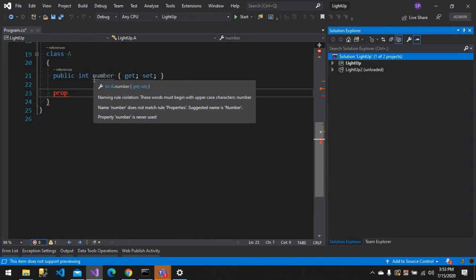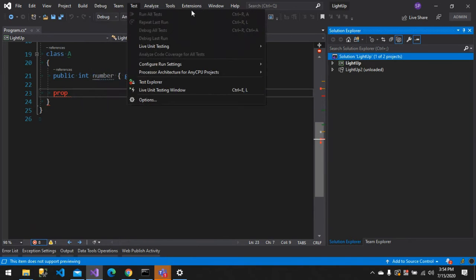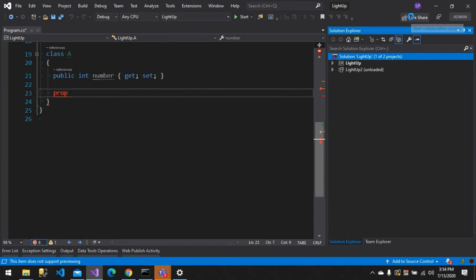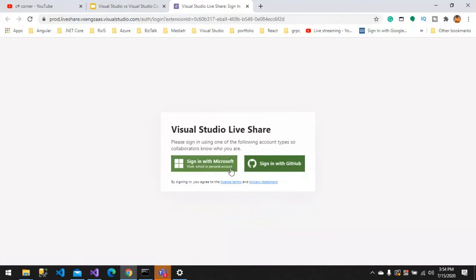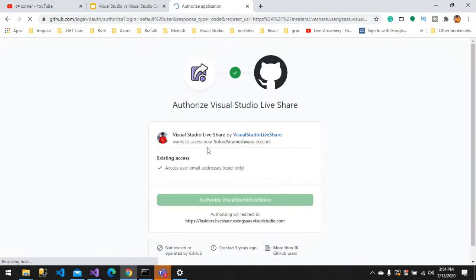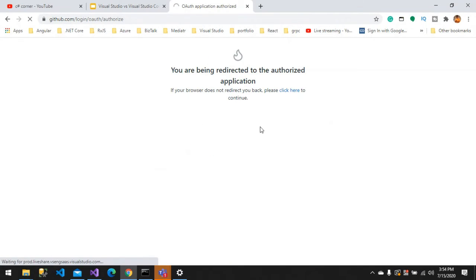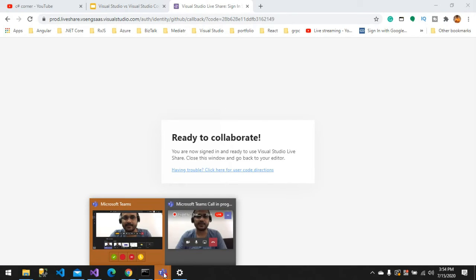Okay, if you don't believe it, this is only 10% of Visual Studio. There are a lot of things I have left. So this Live Share, this is the coolest thing I was talking about. If I just click, a link will be given, and I can share it with my team member. It asks me to sign in with GitHub or Microsoft, and it will provide me a link, and I have to share this link with my partner.